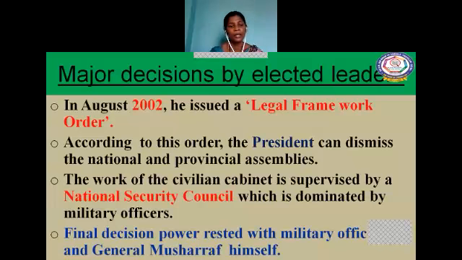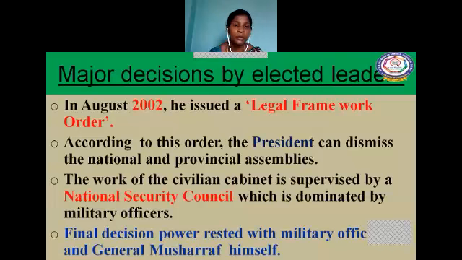But the work of the civilian cabinet is supervised by the National Security Council, which is dominated by the military officials. So listen here, the work of the civilian cabinet was supervised by the National Security Council, and that was dominated by the military officers of Pakistan.